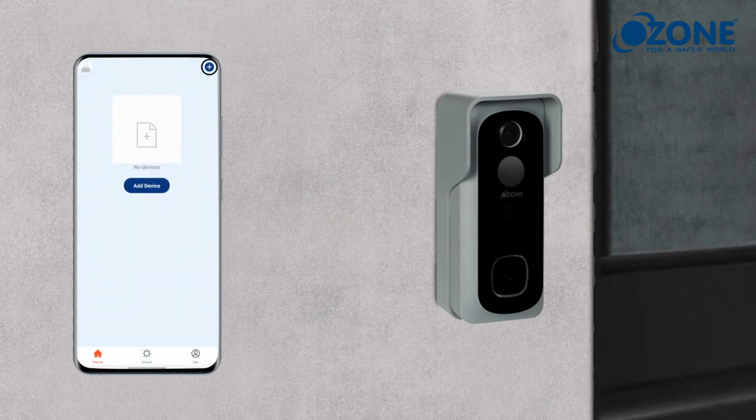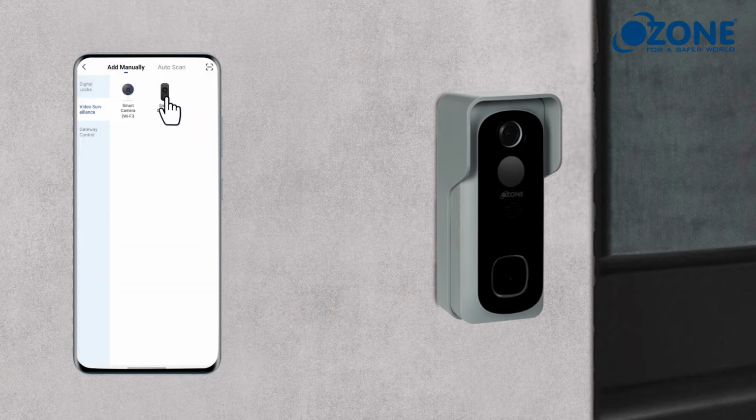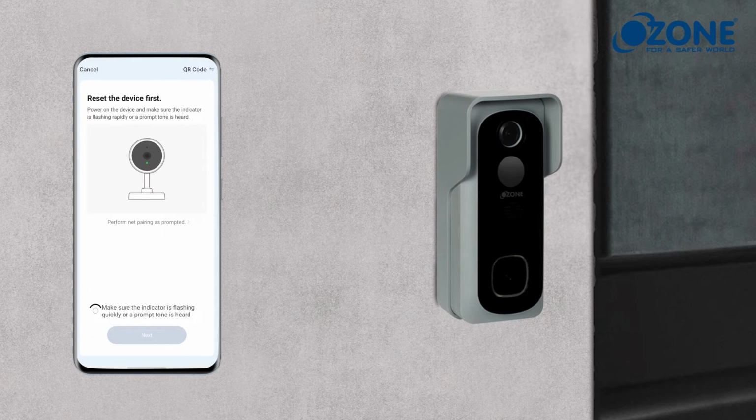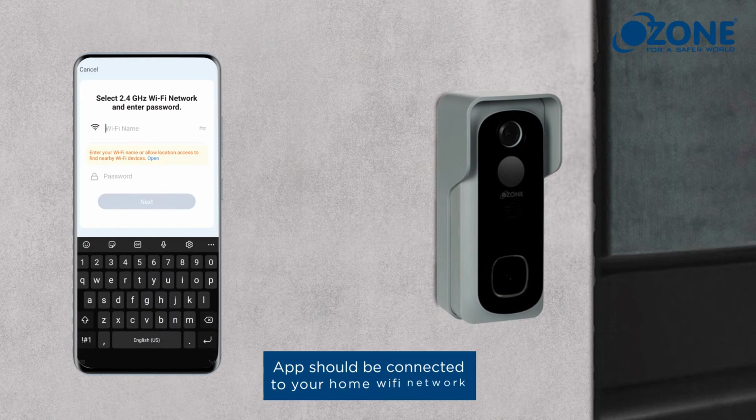Click on Add Device. Press on Video Surveillance. Click on Smart Doorbell. Click the QR code. Select the indicator prompted on screen. Click on Next. Enter Wi-Fi details.